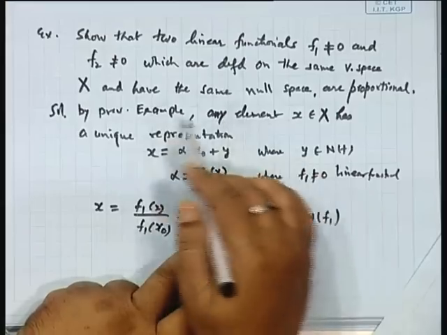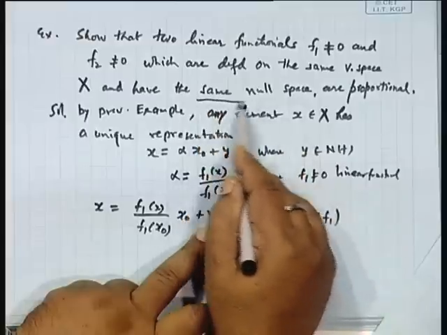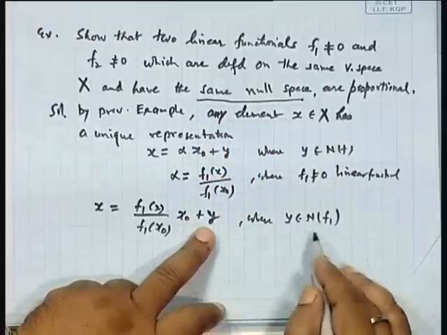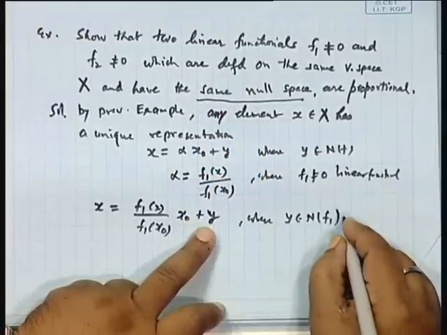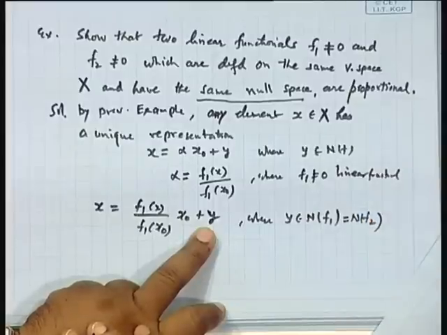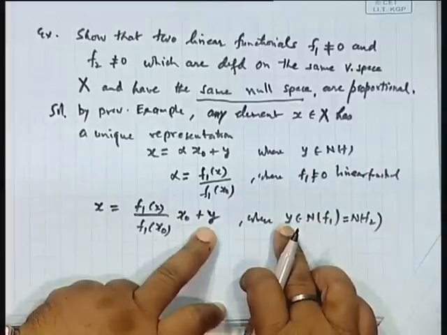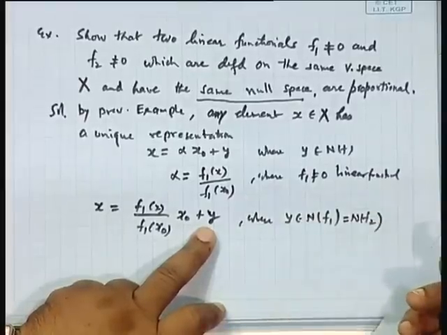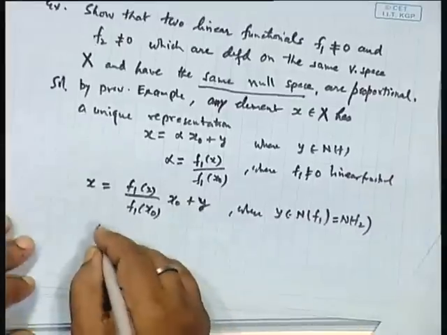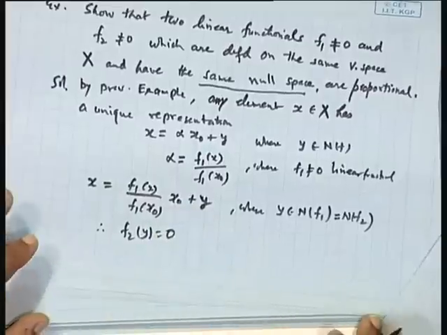But another condition is given, that f1 and f2 have the same null space. It means n f1 will be the same as n f2. So, the value of y under f2 must be 0.